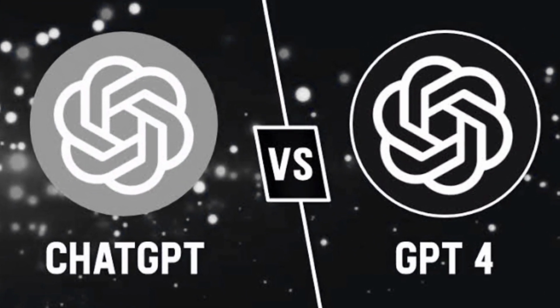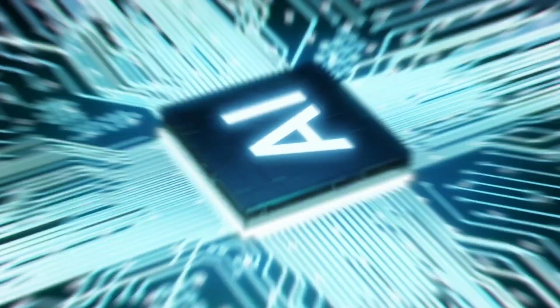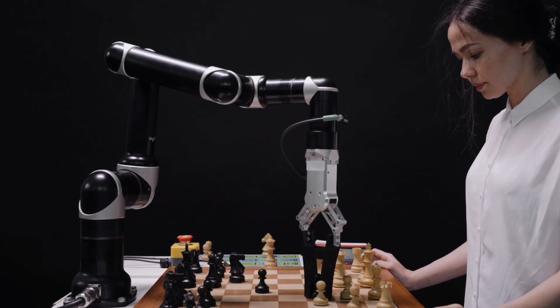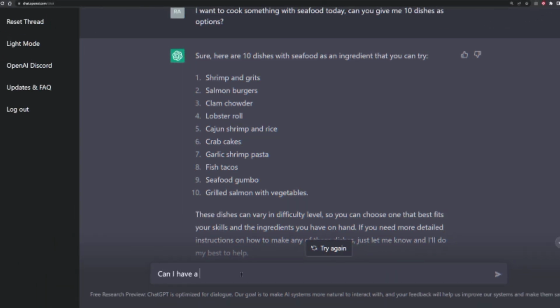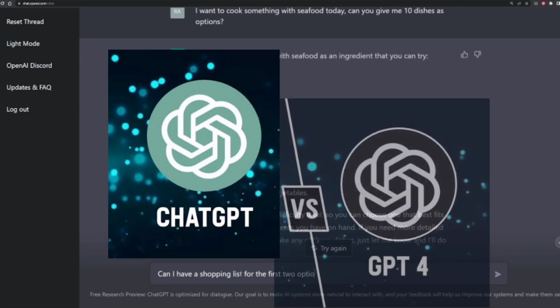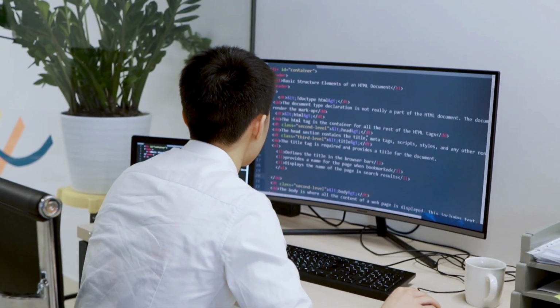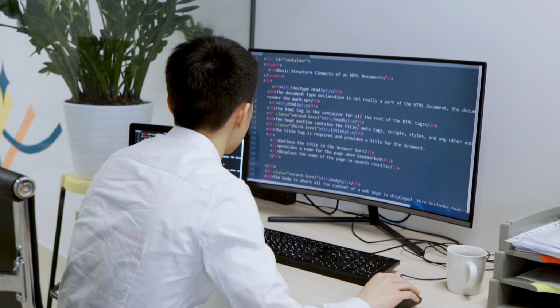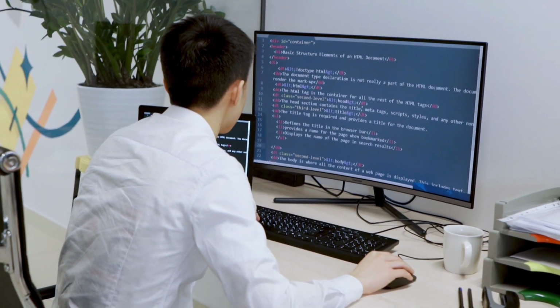Both of these models have been developed by OpenAI, a leading research institute in the field of artificial intelligence. In this video, we will discuss the similarities and differences between ChatGPT and GPT-4, their capabilities, and the potential impact they could have on the field of natural language processing.